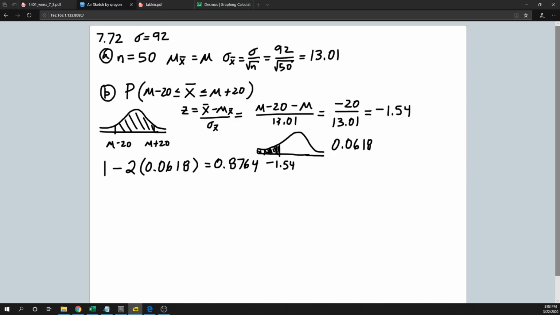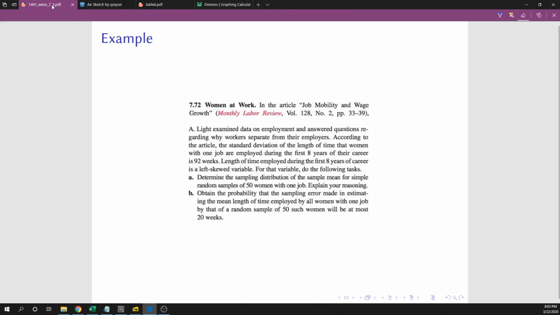Okay. All right. Let's see what else they wanted here. And that's it. They didn't really ask us to interpret that at all. What's the probability that the sampling error made in estimating the mean length of time employed by a simple random sample of 50 will be at most 20 weeks?